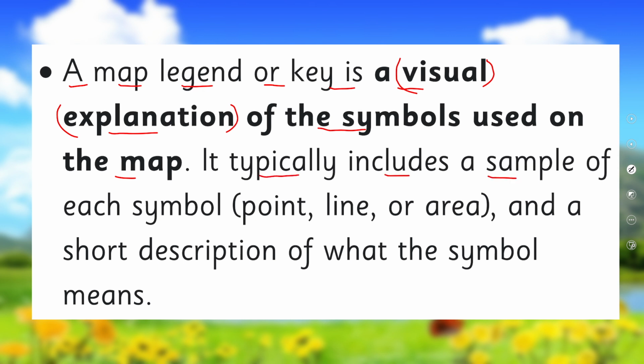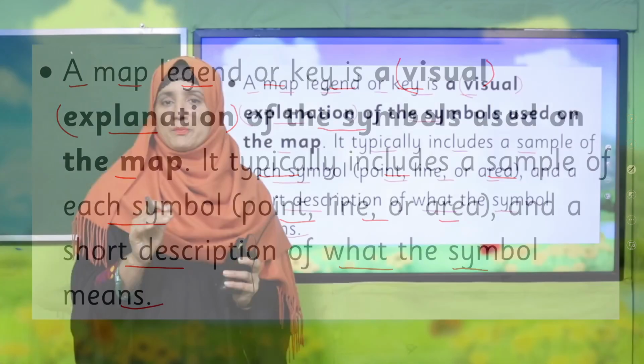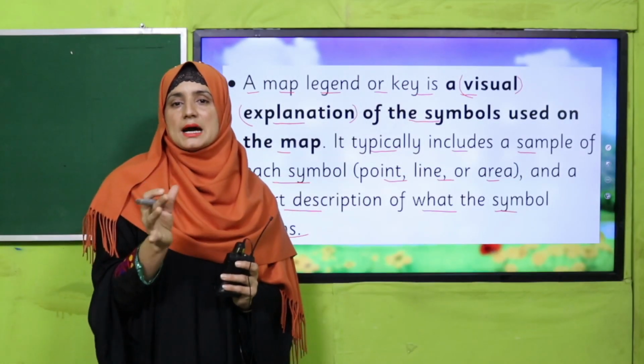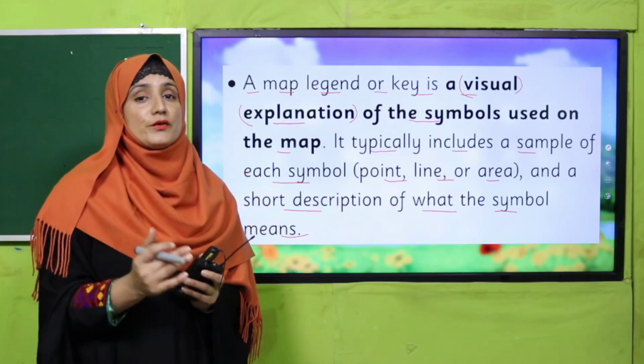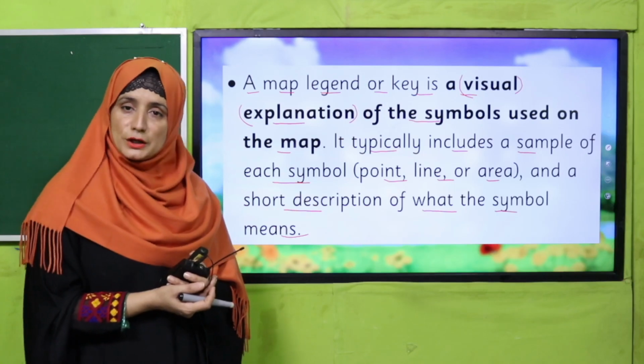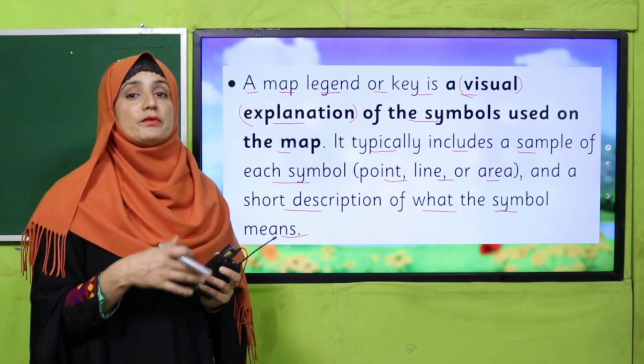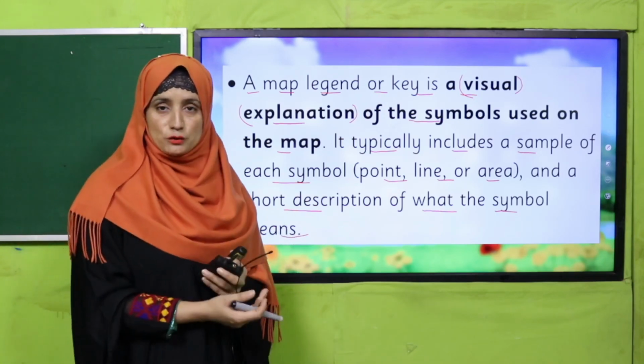It typically includes a sample of each symbol, point, line or area, and a short description of what the symbol means. So on a map, when we find simple keys or symbols, they give us different descriptions that we can use to know where we are, where we have to move, and in which direction we want to go.